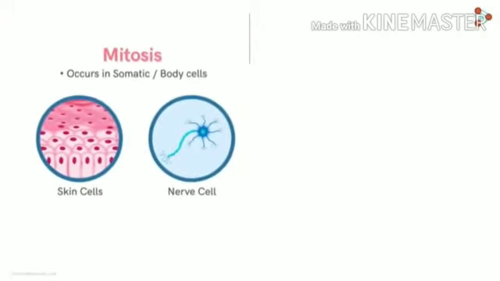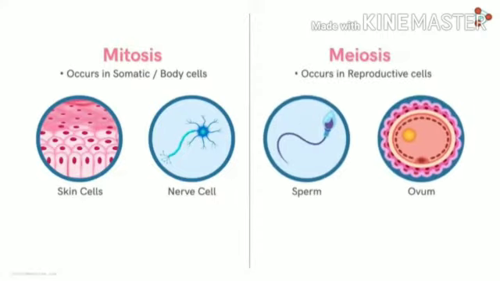Different types of cell divisions. We know amitosis, mitosis, meiosis. These are the different types of cell division. Here you can see on this screen mitotic cell division, which is completely equational cell division, and meiotic cell division, which is reductional cell division. Mitosis occurs in somatic or body cells. Meiosis occurs in reproductive cells, meaning germ cells like sperm in male and egg or ovum in female.